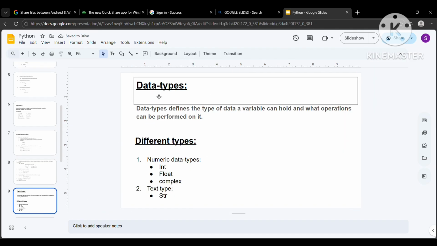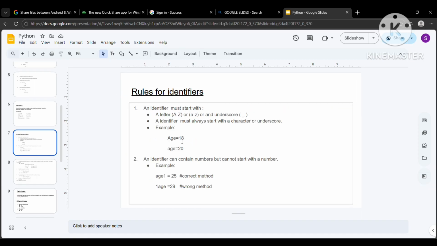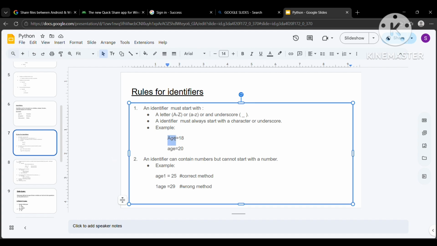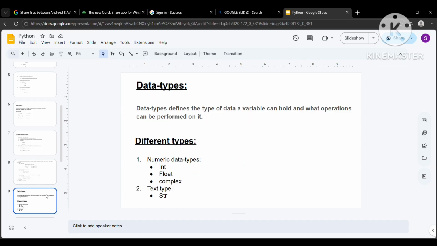Next is our data types. So what are data types? Data types define the type of data a variable can hold and what operations can be performed on it. Let's look at an example. Here I have stored 18, which is an integer value, in our variable age. So age is pointing to a memory location where 18 is stored. Here 18 is numeric data; to be specific, it is the numeric integer data type.